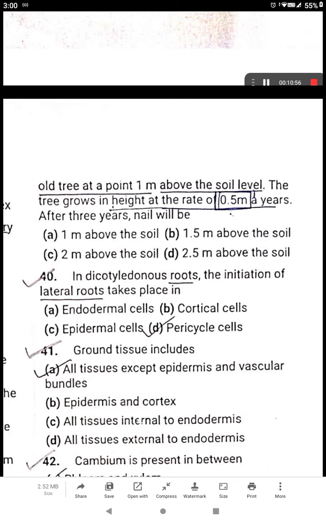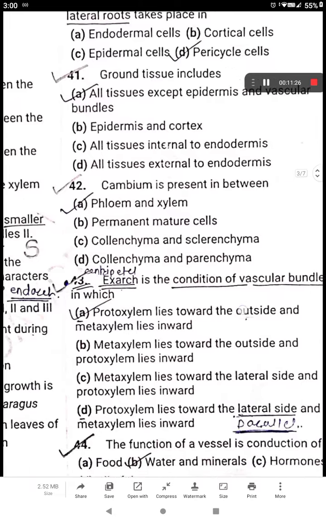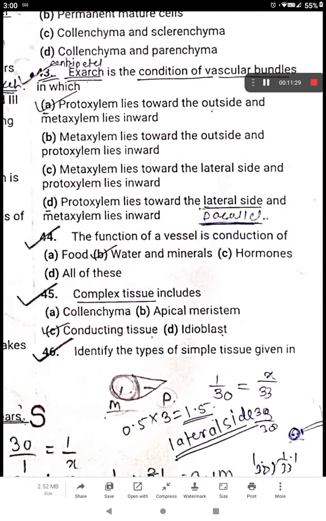This is because the apical meristem is present inside the tree, which will help only the upper portion increase in height. It will not lead to an increase in height of every portion from the downside. So it will be 1 meter above the soil only, because there is no secondary growth, and even where there is secondary growth, it will increase the girth or width. It will not increase the height. This was also the silliest mistake, right? This was one of the silly mistakes.